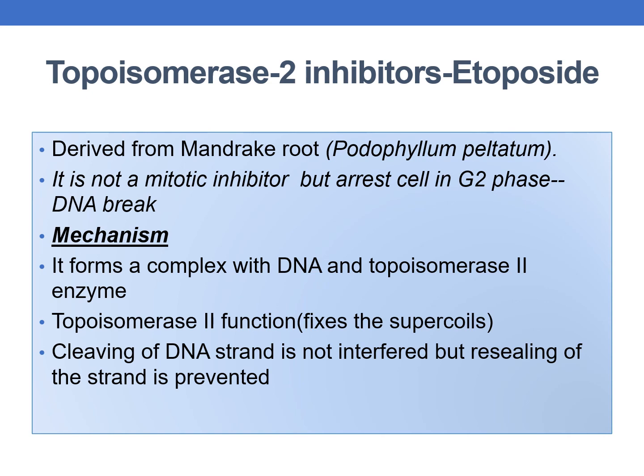II inhibitor, it forms a complex with DNA and topoisomerase II enzyme. Topoisomerase II function is to fix the supercoils. So because it binds, cleaving of the DNA strand is not interfered with, but resealing of the strands is prevented. So because the strands are not resealed, this leads to prevention in the synthesis of DNA.